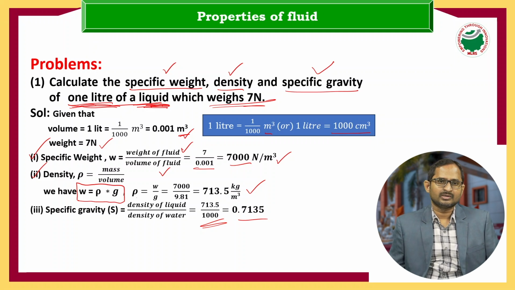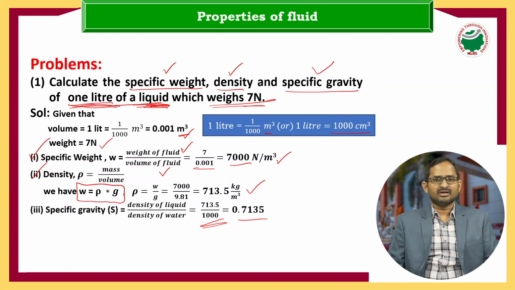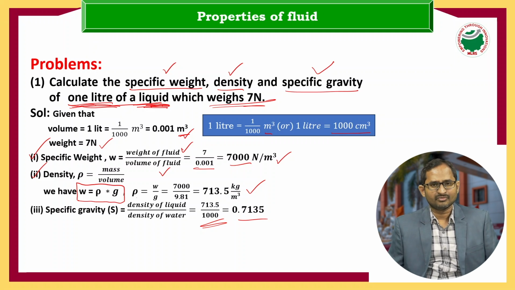Based on molecular structure, liquid and gas show different characteristics, that is, the movement of the molecules. Gas is loosely packed, liquid is a little less loosely packed, and compared to these, solid has a rigid structure.